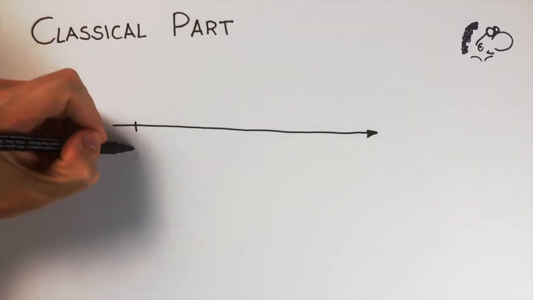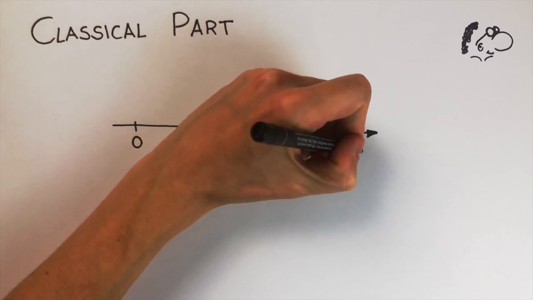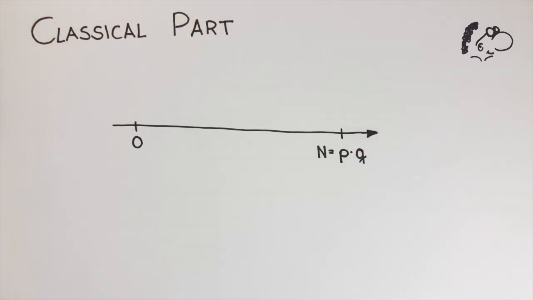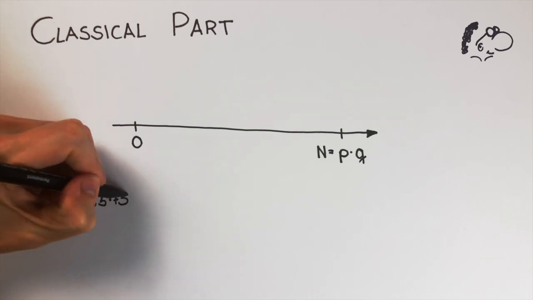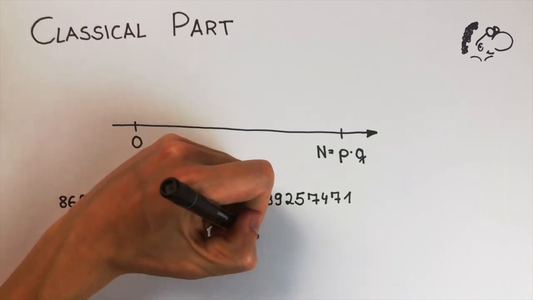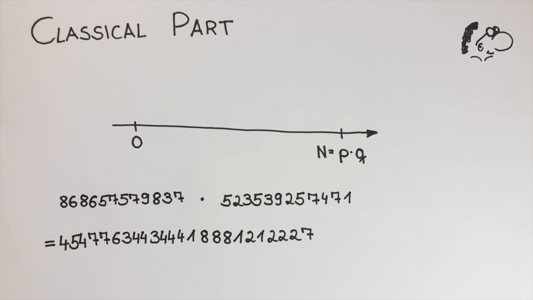Imagine a large number n consisting of two unknown prime factors p and q. We want to find these two factors, which becomes very difficult for large numbers. For example, take a look at this huge number. You can probably imagine that your laptop will need quite some time to calculate these two prime factors. But in reality, the numbers used to secure our data have almost 30 times as many digits. So we really need an efficient and clever way to calculate the problem.